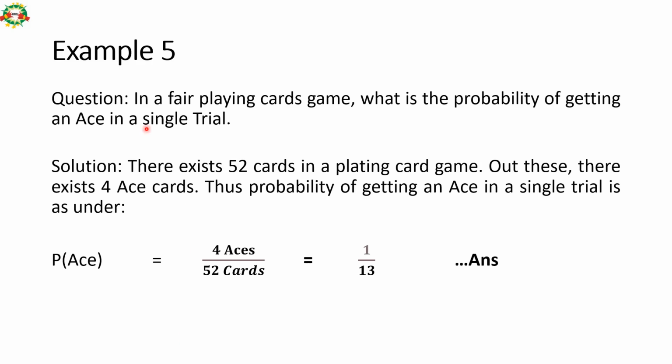This is an example to understand this concept. In a fair playing card game, what is the probability of getting an ace in a single trial? There are 52 cards in a card game. Out of these, there are 4 aces. Thus, the probability of getting an ace in a single trial is 4 aces divided by 52 cards, which is 1 by 13.